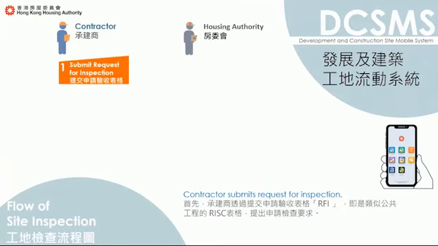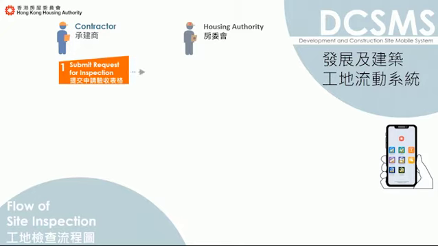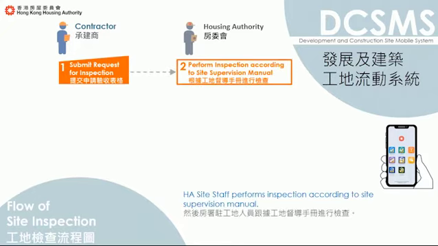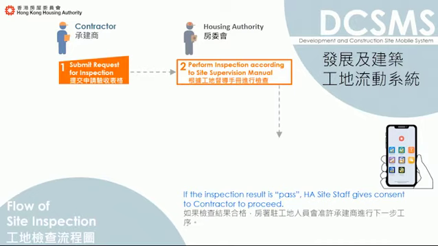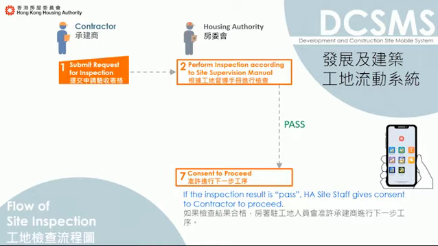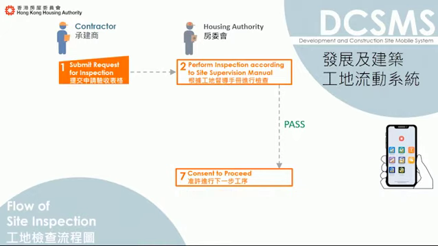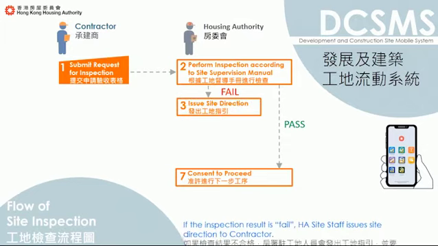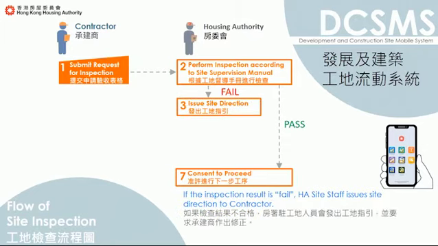Contractor submits request for inspection. HA site staff performs inspection according to Site Supervision Manual. If the inspection result is pass, HA site staff gives consent to contractor to proceed. If the inspection result is fail, HA site staff issues site direction to contractor.